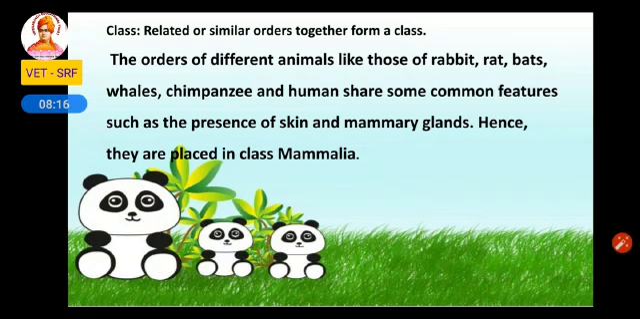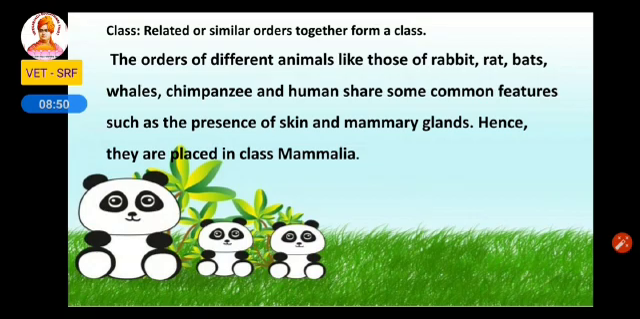The order of different animals like rabbit, rat, bat, whale, chimpanzee and humans. So all these come under different orders, but they have common characters like skin and the presence of mammary glands. So these are the common characters for all rabbit, rat, bat, whales and chimpanzee, and therefore they are placed in the same class called Mammalia. So Mammalia means they have skin and mammary gland.